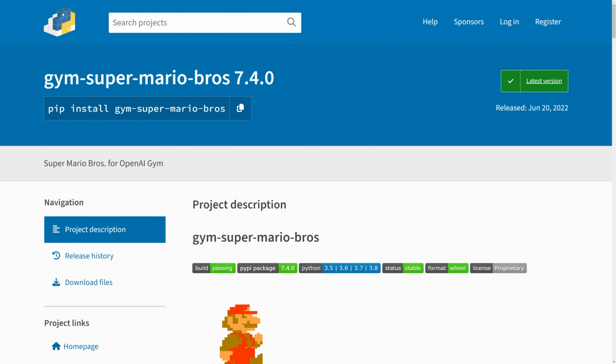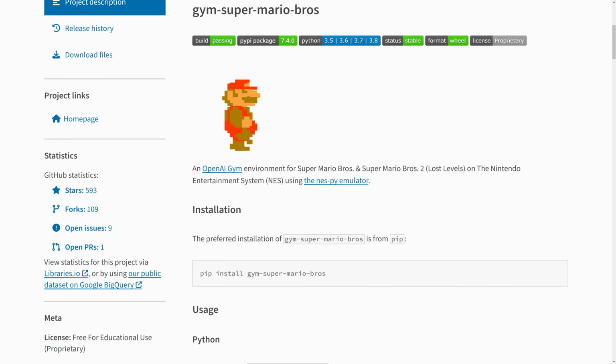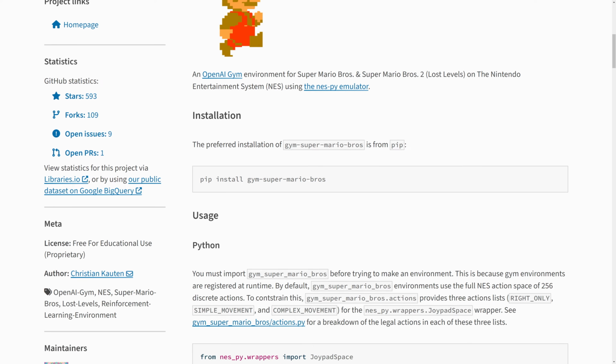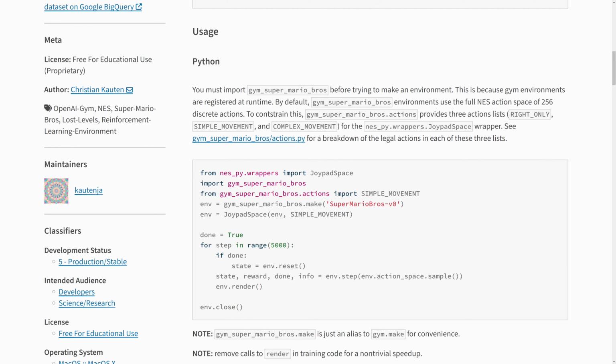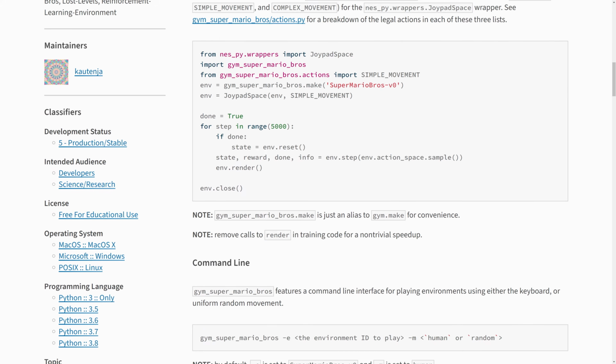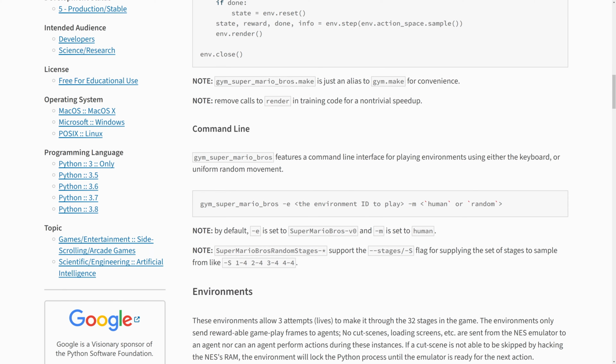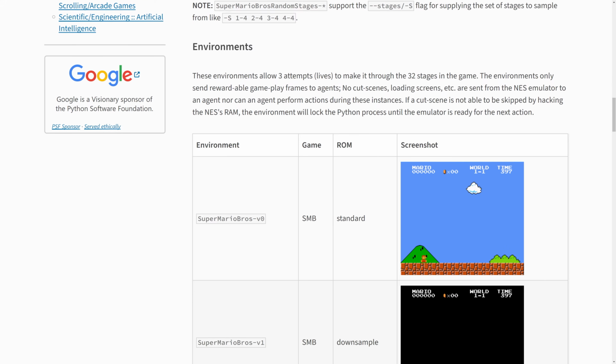For the NES emulator, we'll be using a library called Gym Super Mario Bros. It handles all of the complexities of the emulator side of things for us. It gives us neatly packaged Python objects for the states, along with a simple way to input actions. It does this via a simple API that's based on OpenAI's Gym API. OpenAI's Gym library is a wildly popular collection of different reinforcement learning environments that researchers or enthusiasts like us can use to try out different algorithms. They're incredibly easy to set up and use.